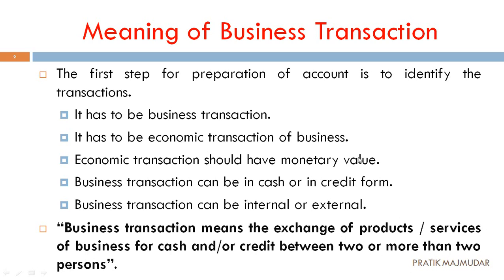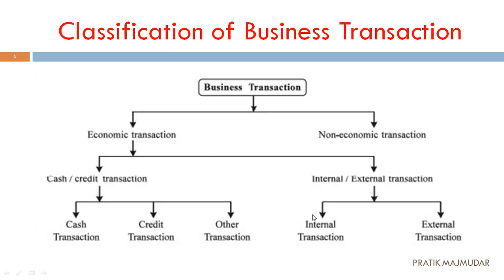So two or more parties should be included in this particular contract, then only it is considered a business transaction. Ultimately, what should be there? Exchange of products or services, goods or services should be there. Whether the transaction is cash or credit, or both, and done between two or more persons, then it is considered a business transaction. But it should fulfill all these conditions first, then we will go to the next one.